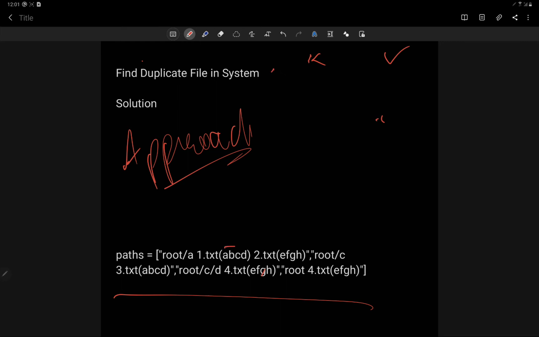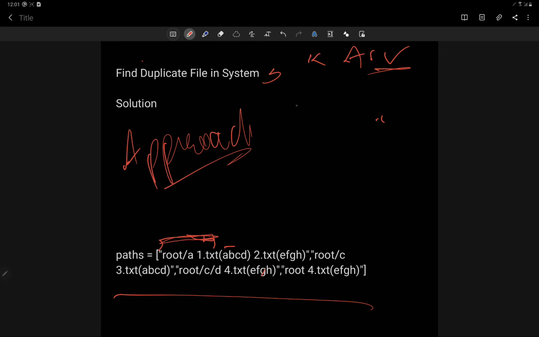So the key would be of string type, and what would be the value associated? Because we have to return the different paths, the path containing the content would be our value. Because it can have duplicates, we will store this in an array variable.